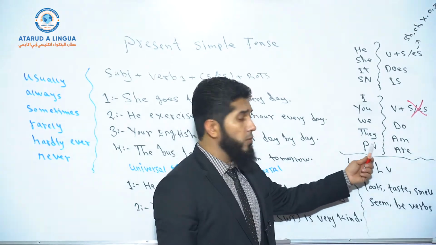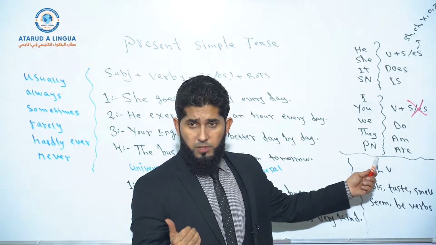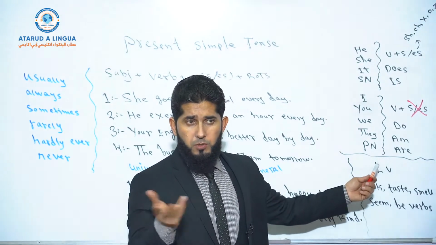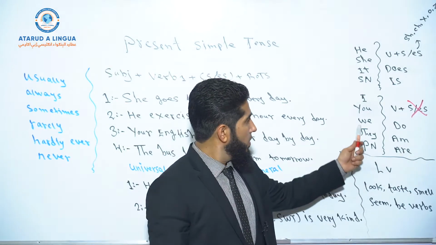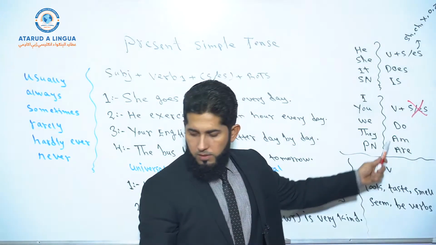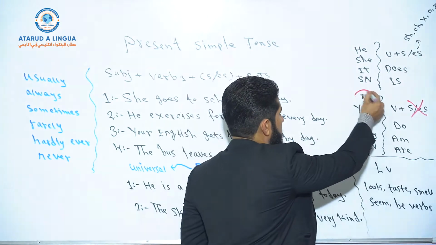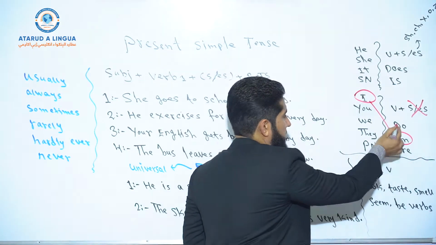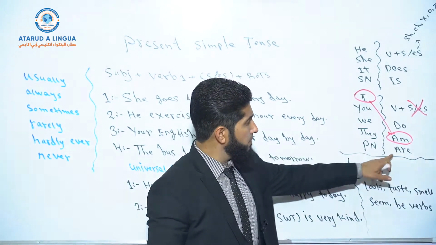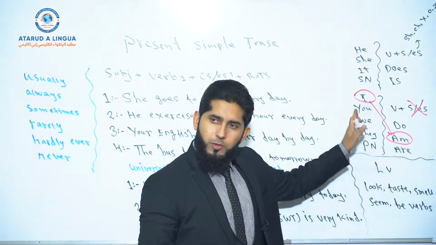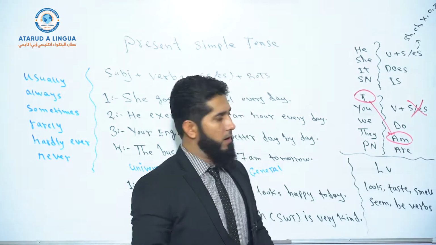So now, if you want to use to be verbs in simple present tense, especially when you talk about some kind of facts, okay? So then, with I, you use am. This to be verb is specifically used with I: I am. And with the rest of them, are. With the rest of them, the to be verb is are.